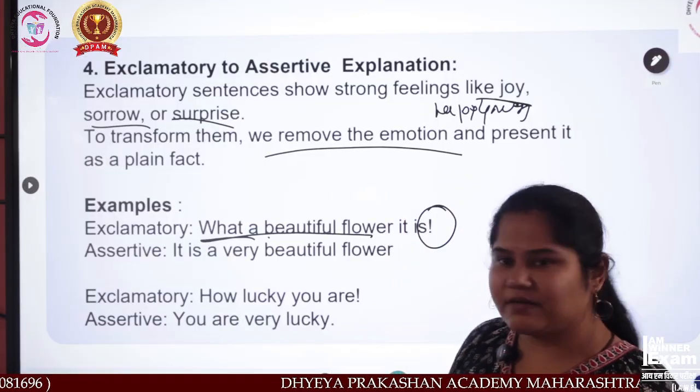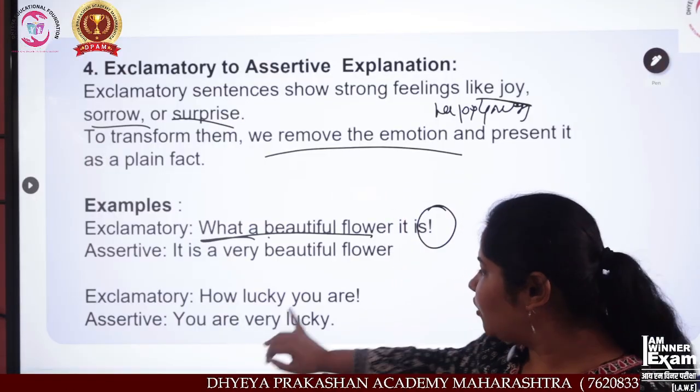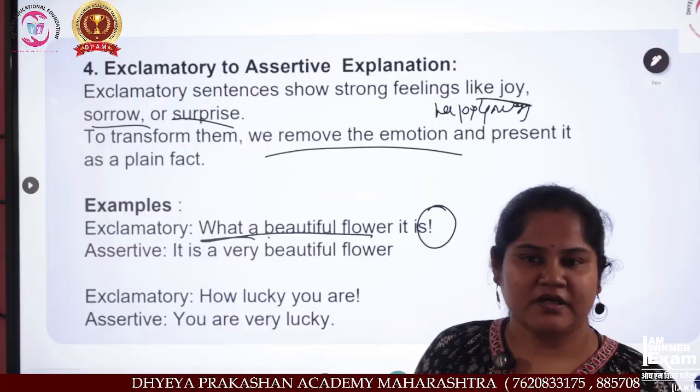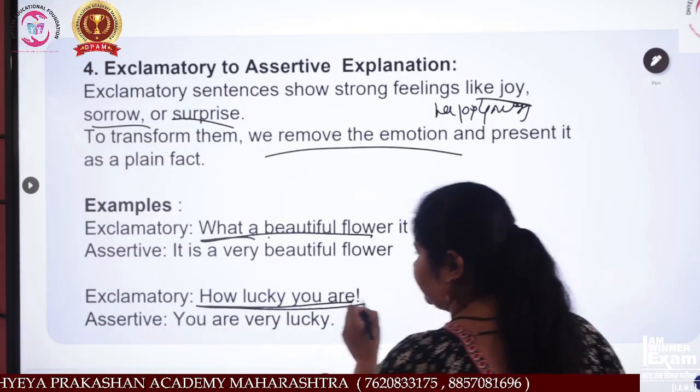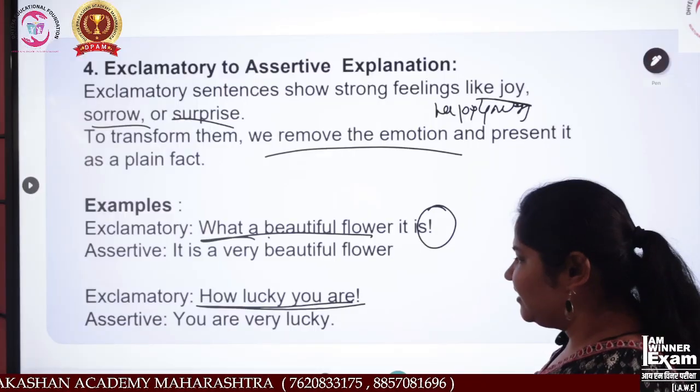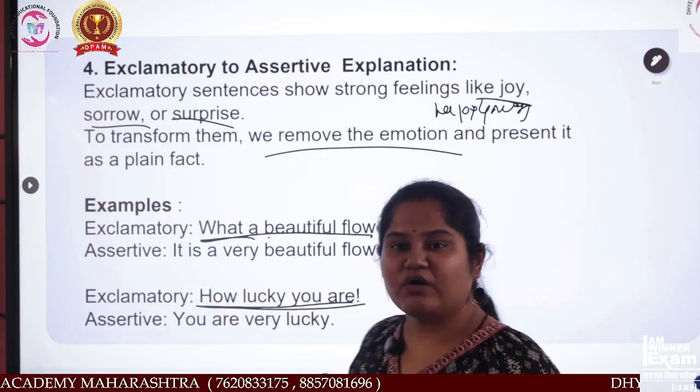Okay, now exclamatory is what? How lucky you are! Now see, how lucky you are means there is an excitement over here. And assertive is: you are very lucky.